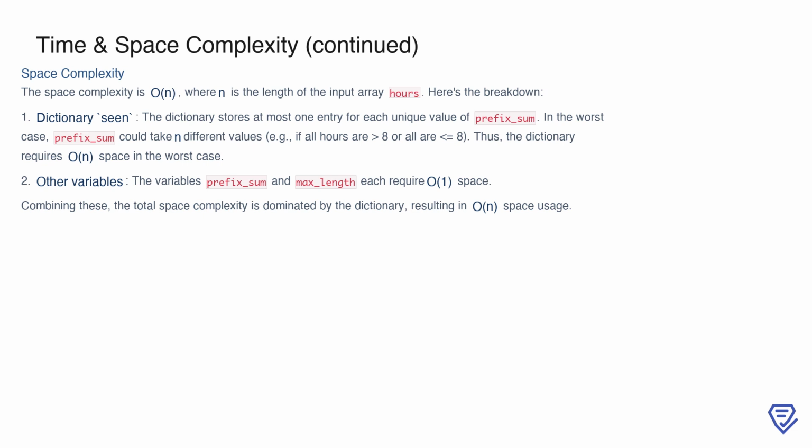This results in O(n) space usage for the dictionary. As for the other variables, prefix_sum and max_length each take constant space, or O(1). Since O(n) from the dictionary dominates any constant space usage, the overall space complexity of the solution is O(n).